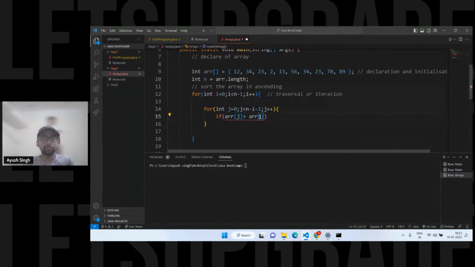So we can compare with, which means if the first element is, let's suppose, 12, and it is greater than 34, swapping will happen, although it is not there. But in the case of 34 and 23, this is the array of j, and array of j plus 1 is the 23. For the second iteration, I have to write j plus 1, which means the next element. j is your current element, and j plus 1 is the next element.